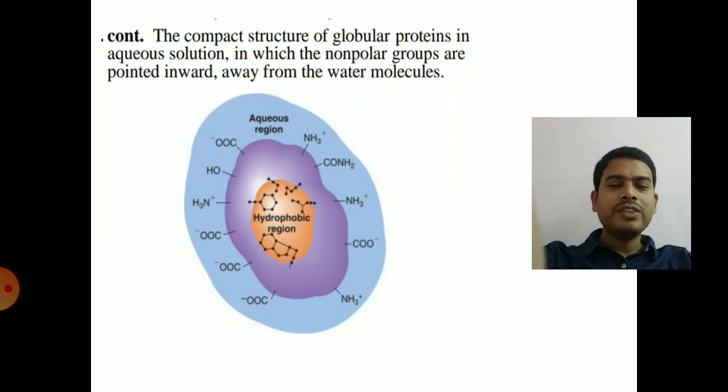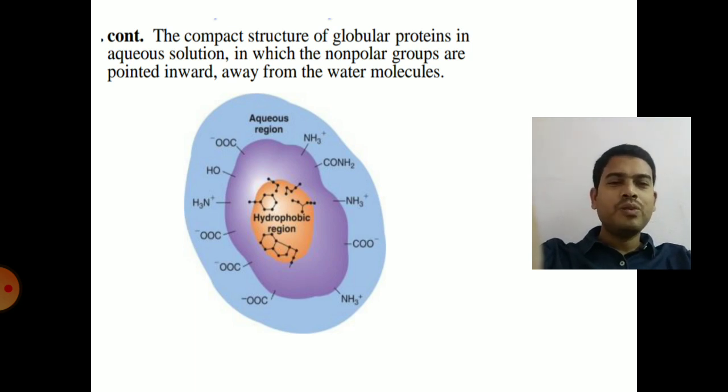So this is the three-dimensional structure of a protein with all its acidic and basic amino acids on the outside of the structure, which are interacting with the aqueous region of the protein, and the hydrophobic region contains the aromatic amino acids and also branched chain amino acids. Hydrophobicity is present inside the protein, and aqueous nature is present outside the protein.